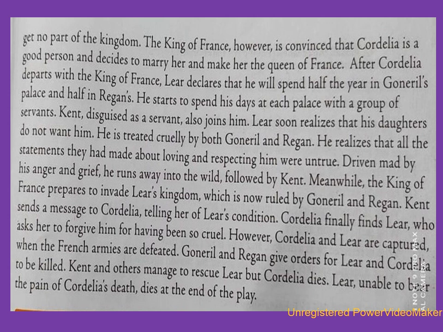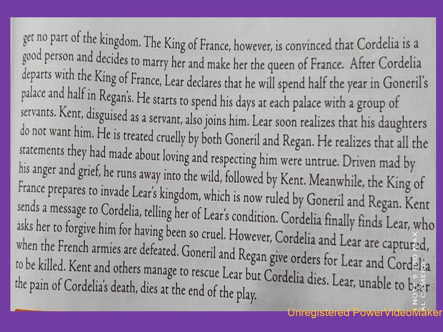So the King of France is convinced by the personality of Cordelia and he thinks that Cordelia is a good person who speaks truth. So he marries her and makes her the Queen of France.